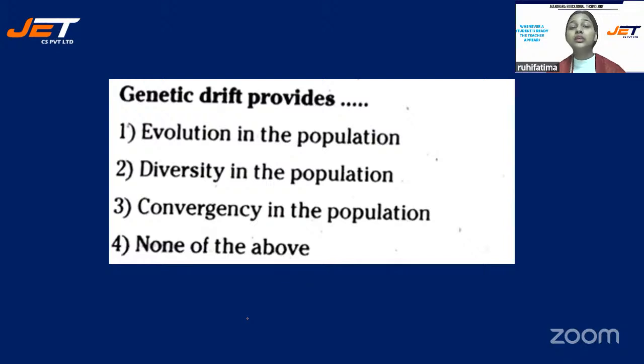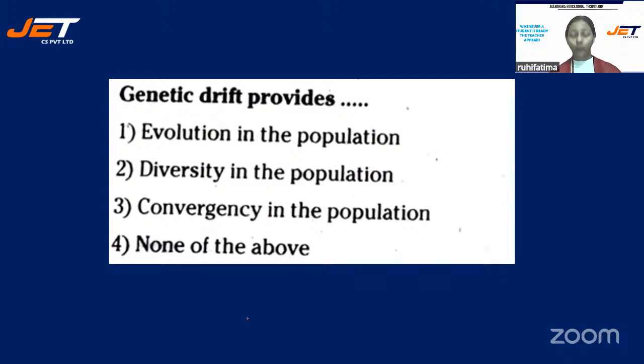Next question. Genetic drift provides: option number 1, evolution in the population; option number 2, diversity in the population; option number 3, convergency in the population; or option number 4, none of the above? Hurry up, children.